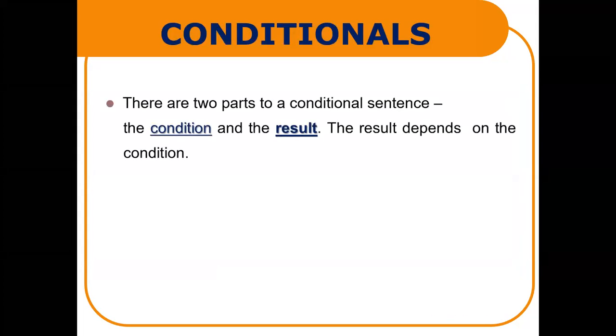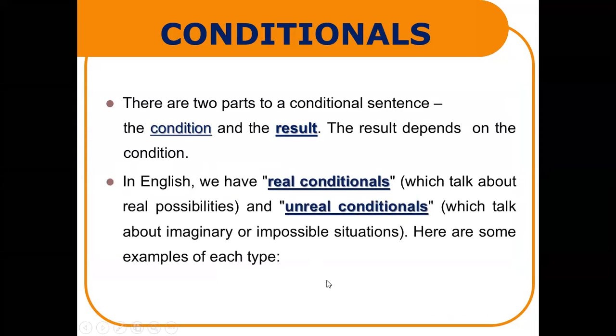Conditionals. There are two parts to a conditional sentence: the condition and the result. The result depends on the condition. As you know, the conditional if sentence consists of two parts: the if clause and the main clause, or in other words, the condition and the result. In English, we have real conditionals, which talk about real possibilities, and unreal conditionals, which talk about imaginary or impossible situations. Here are some examples of each type.